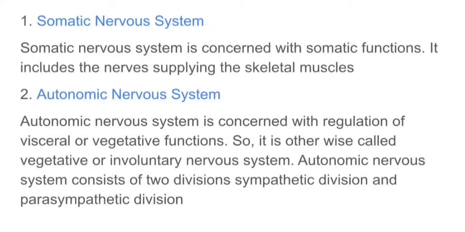Autonomic nervous system is concerned with regulation of visceral or vegetative functions. So it is otherwise called vegetative or involuntary nervous system. Autonomic nervous system consists of two divisions: sympathetic division and parasympathetic division. So that is all about the introduction of nervous system.